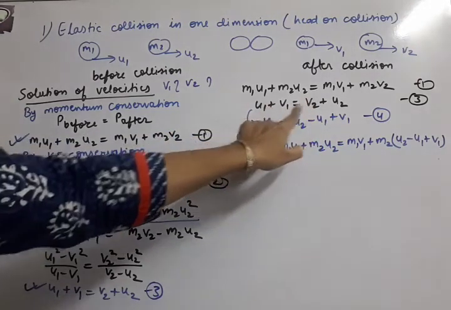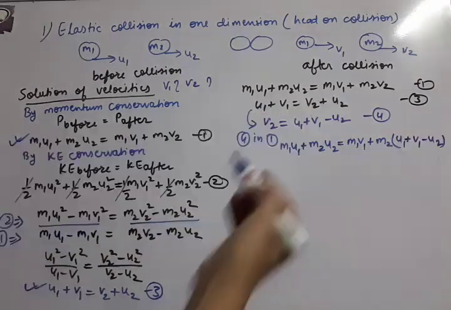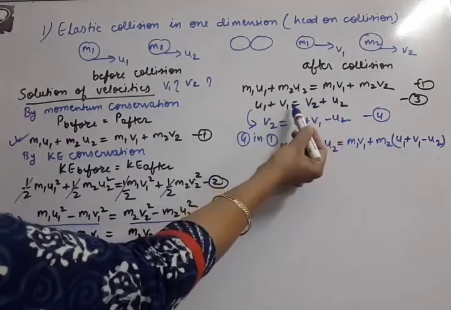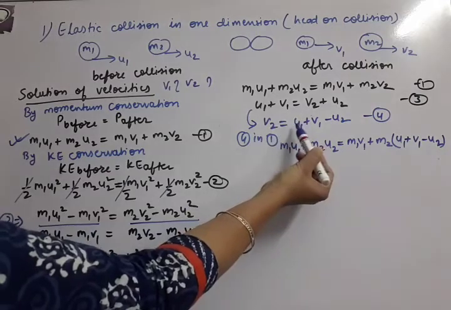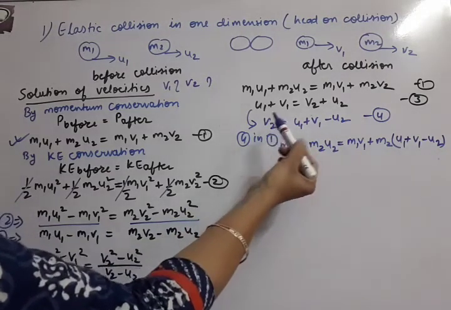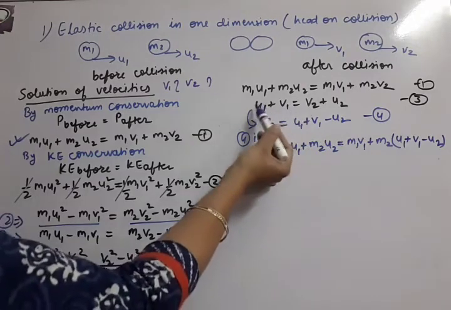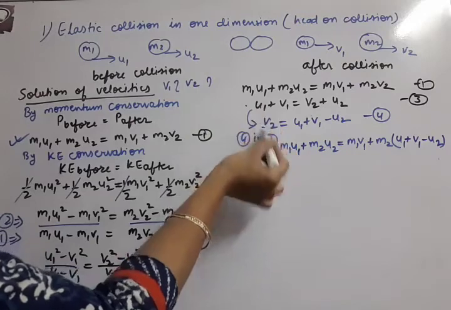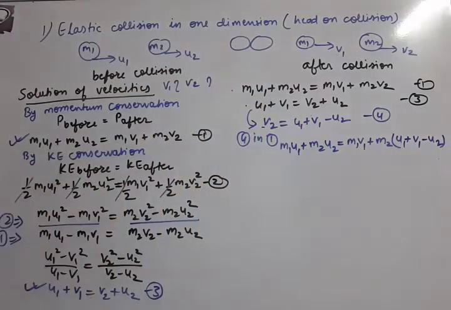That means v2 will remain here only and u2 will be shifted here. So you can see u1 plus v1 minus u2. This is the answer for v2. Now once v2 is prepared from this equation, we have to put it in this other equation. So let us put it.